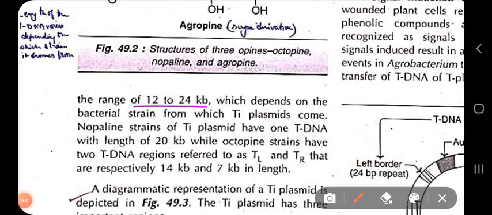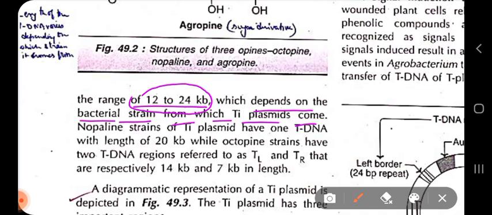Now, what is the length of the tDNA within the Ti plasmid? Generally, the Ti plasmid is 200 kb in length, but the tDNA can vary. It may be from 12 kb to 24 kb. Now it depends on the bacterial strain from which the Ti plasmids have come.